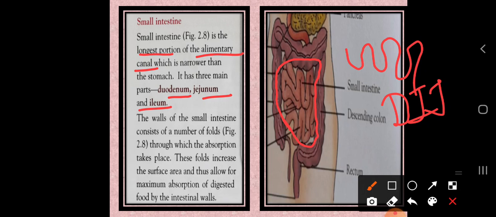And the walls of the small intestine consist of a number of folds. So many folds are there, we cannot count them. So just keep in mind the number of folds. As I told, due to the presence of this complicated structure, the absorption of food will take place here. These folds increase the surface area and thus allow maximum absorption of digested food by the intestinal walls. So here the absorption process takes place.